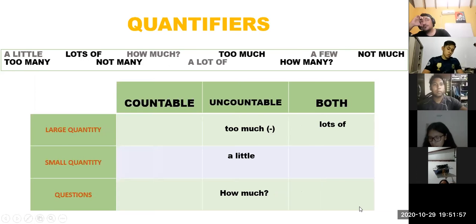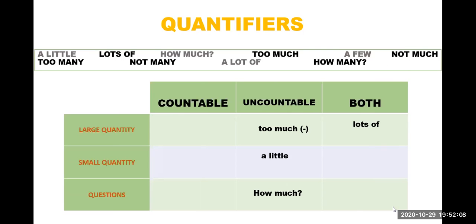Let's go with the next student. Denar, when do we use a few? A few for small quantity and countable nouns. Very good. Can you give me an example? I buy a few bananas. Okay, good. Let's go with the next one.